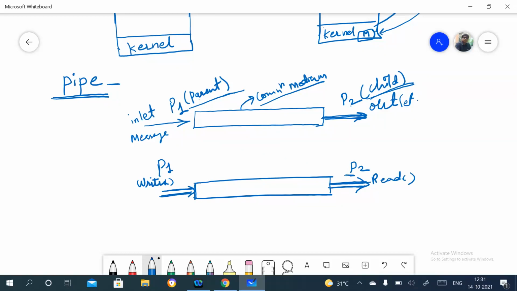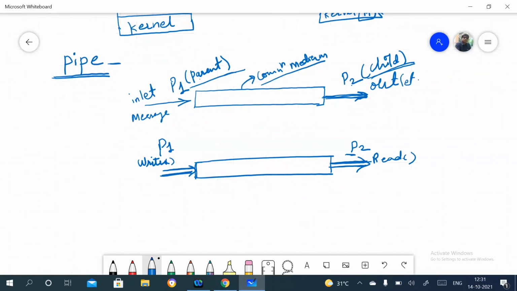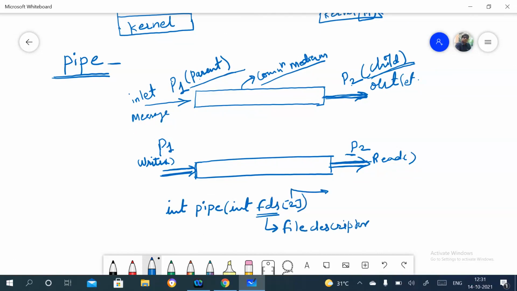Now how do we create that pipe? There is a simple function we can see here, with FDS of size 2. What is FDS? FDS is file descriptor. And this 2 means there are 2 parameters: FDS 0 and FDS 1.